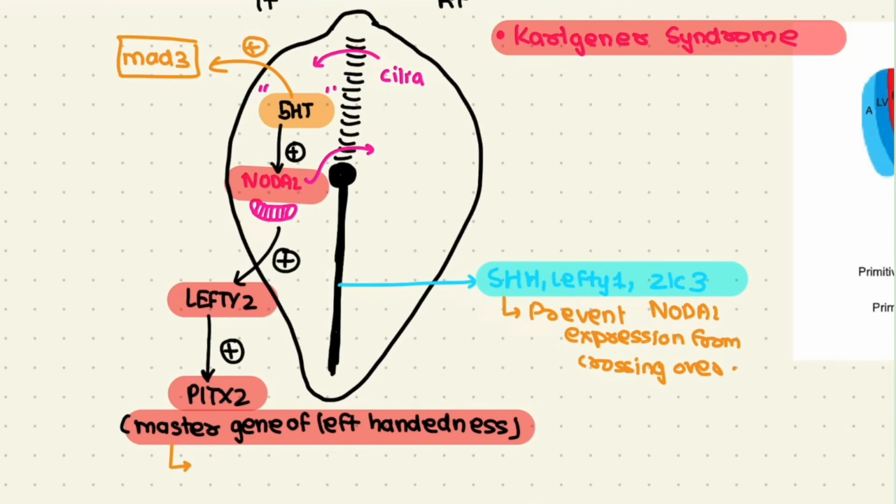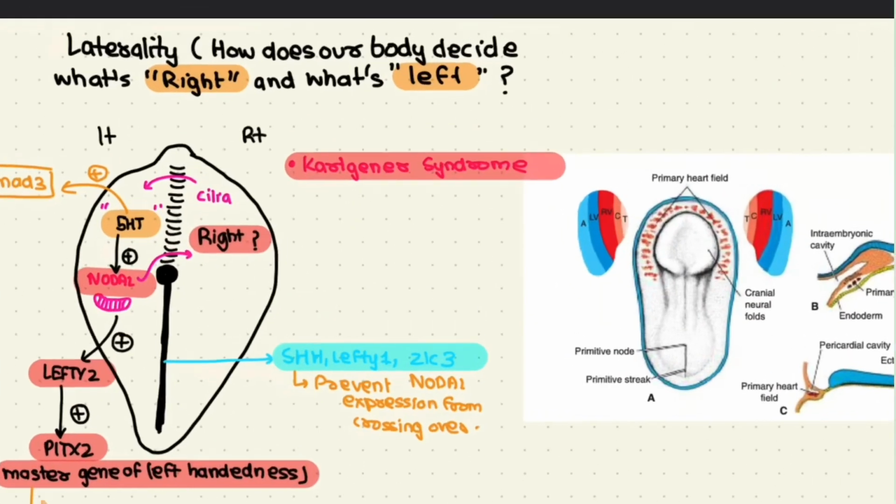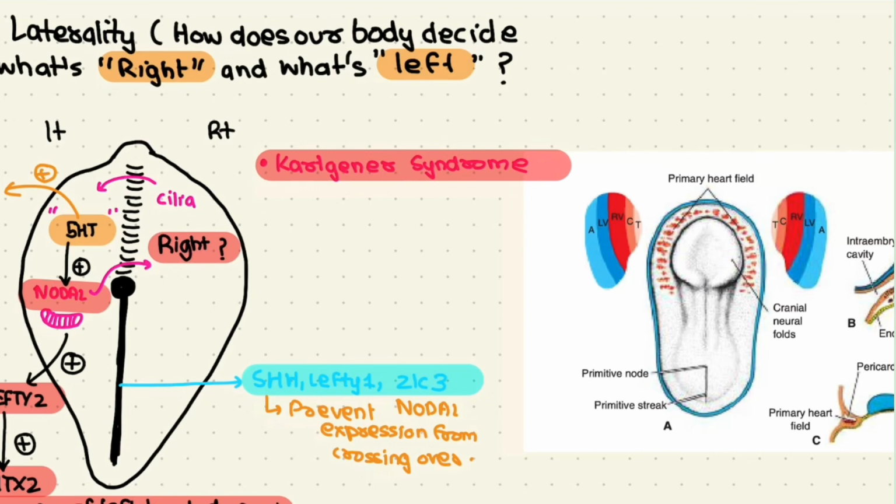Scientists have also postulated that there is a similar cascade which occurs on the right side as well, but it's in the nebulous state. We don't exactly know about it. Alright, so we were discussing something clinical: what is basically the significance of learning these laterality pathways? Well, there are situations in which the heart is on the right side of the body.